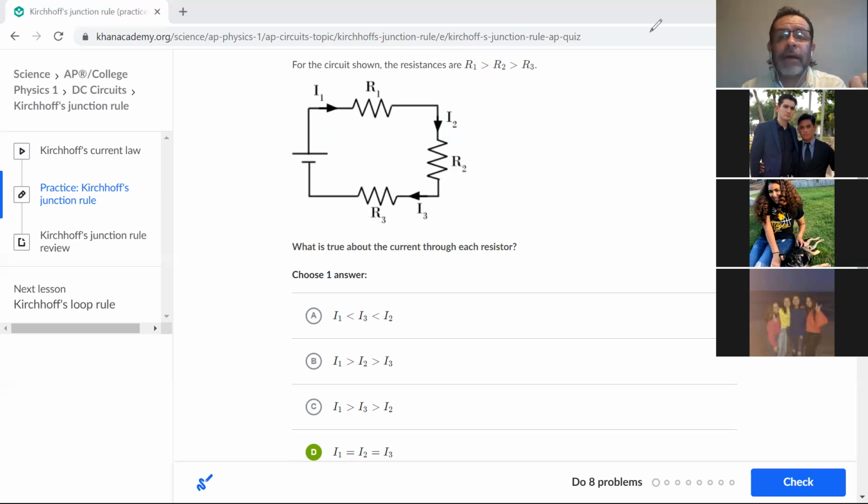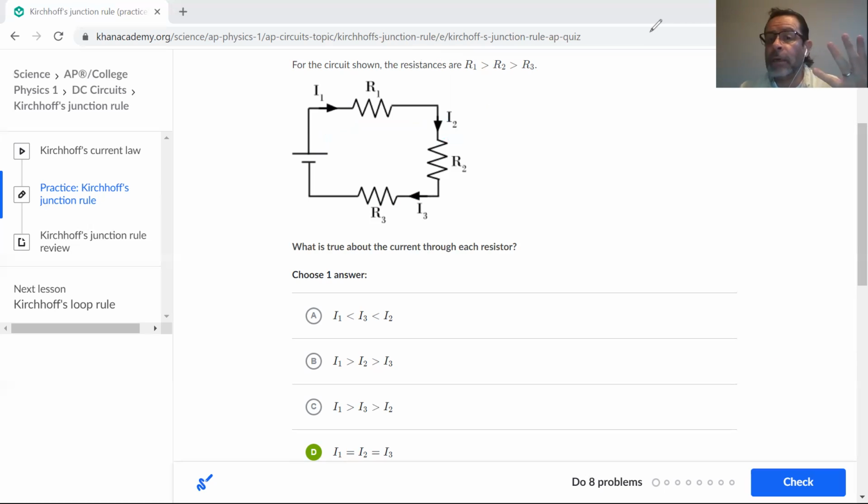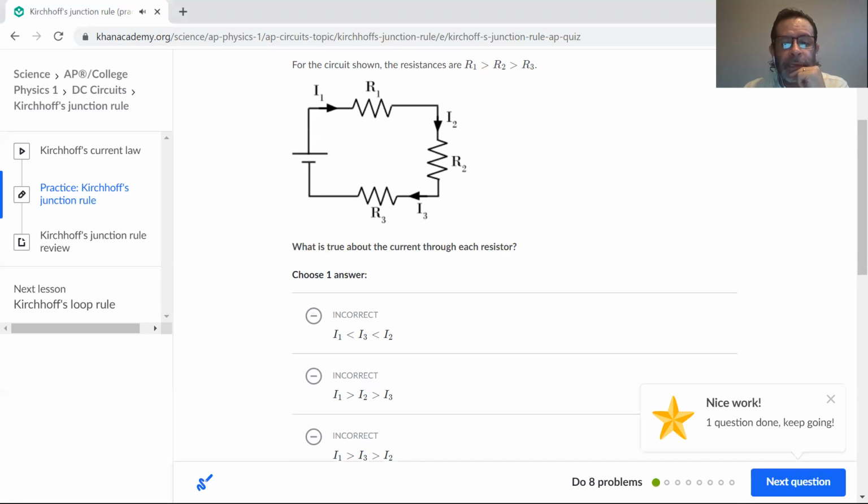Is that agreed? Does anybody have a different approach or opinion about that? It's not about opinions, it's about facts, but I'm just curious if that's clear or anybody has a different idea. No, yes, it's clear. It's clear, Professor. So this would be D, okay? And that is correct. And Khan Academy is saying nice work. Keep going. Okay, let's go to the next question.